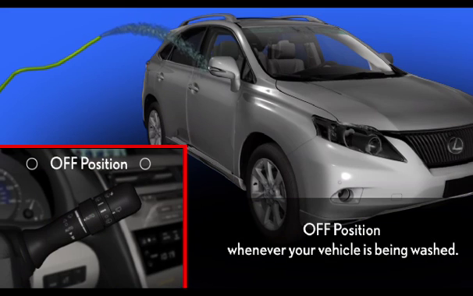To avoid possible damage to your windshield wipers, put the wiper stock into the off position whenever your vehicle is being washed.